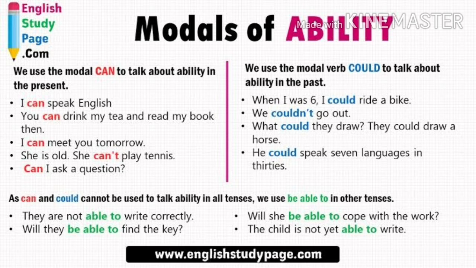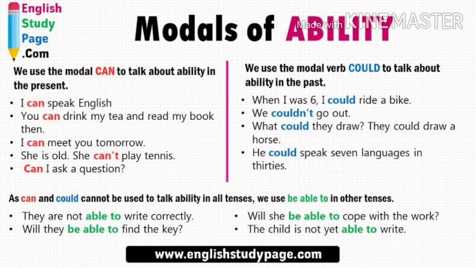Okay, as can and could are used about the ability of the person, in the place of can and could we can use be able to. They are not able to write correctly. In the can place we can use this, and in the could place we can use was or were able to. Will she be able to cope with the work? Here we are watching, will they be able to find the key? The child is not yet able to write.